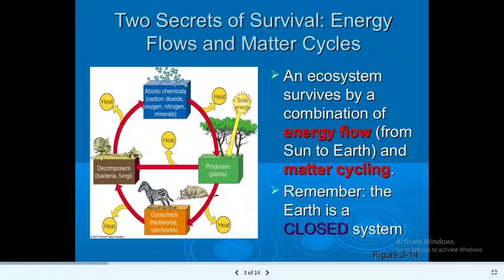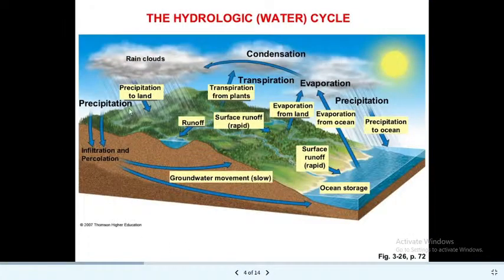That means whatever energy is consumed, 90% of it will be released in the form of heat into the atmosphere. Only 10% will flow from one trophic level to the other. So this is the energy flow from the sun back to the earth. And here both biotic and abiotic components have a role in it. When we are talking about these biogeochemical cycles, some scientists agree that even water should be added into that cycle. That means the hydrological or hydrologic cycle, which is nothing but the water cycle we are talking about.